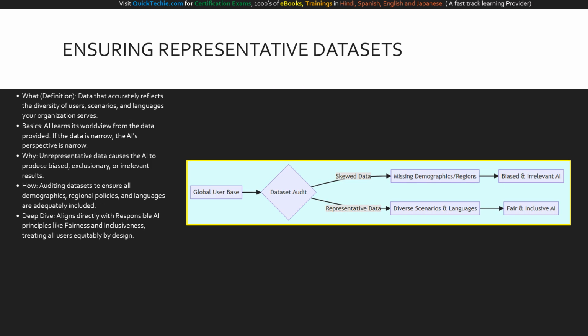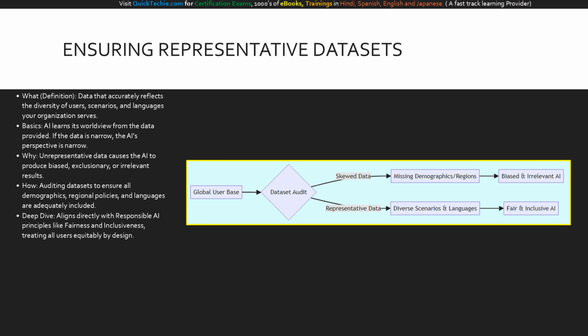Slide 4 tackles a nuanced but highly critical topic: representative datasets. What does this mean? A representative dataset is one that accurately reflects the full diversity of the users, scenarios, and languages your organization serves. The basics are simple. An AI model learns its entire worldview from the data you provide. If that data is narrow, the AI is narrow.